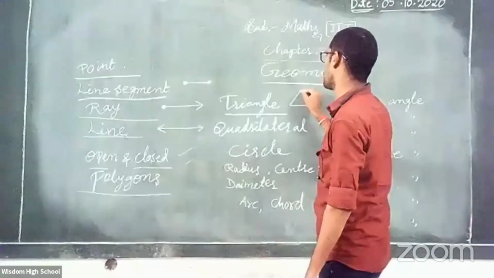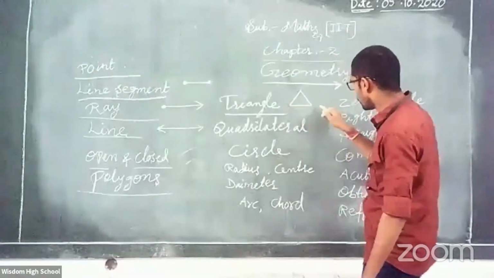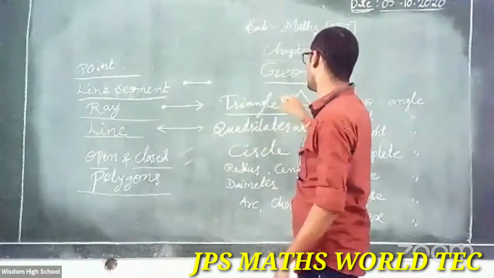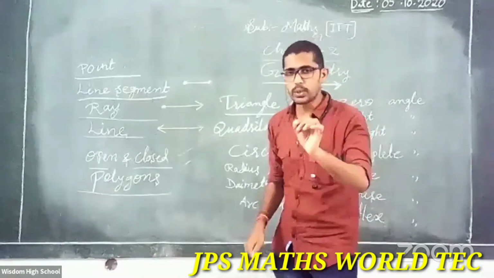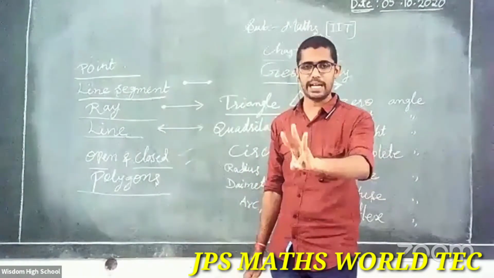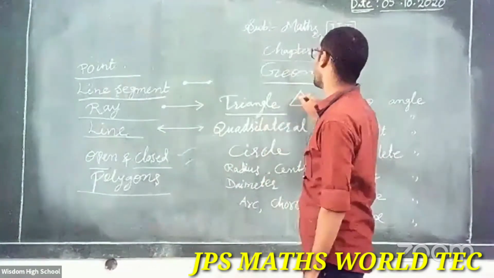Observe here, 1, 2, 3. How many line segments are here? 3. A closed figure formed by three line segments is called a triangle.